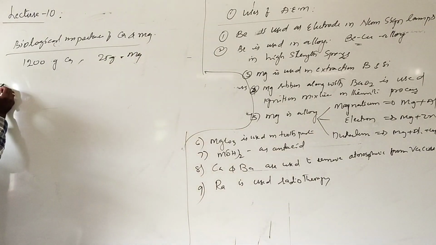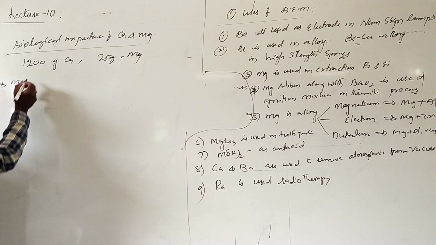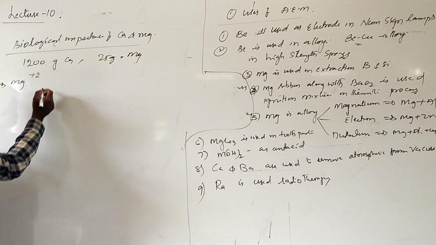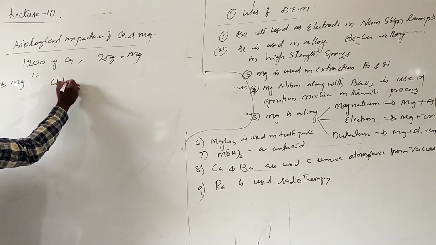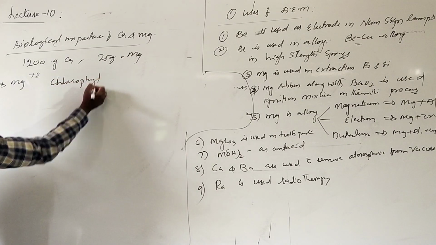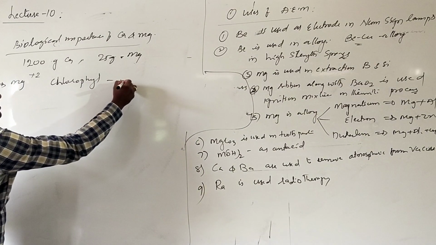Generally, Mg+2 is one of the important metals of chlorophyll, which is responsible for photosynthesis. This is in plants.